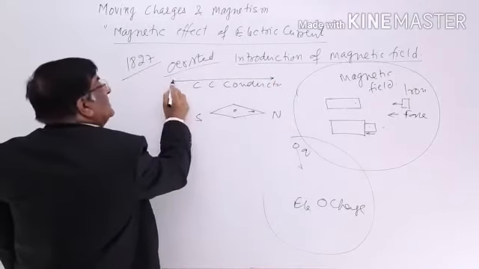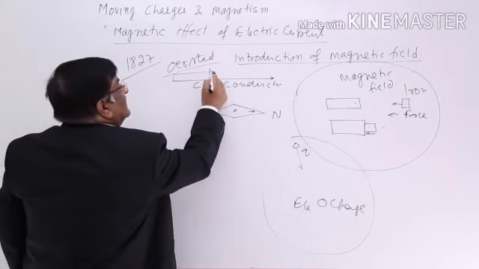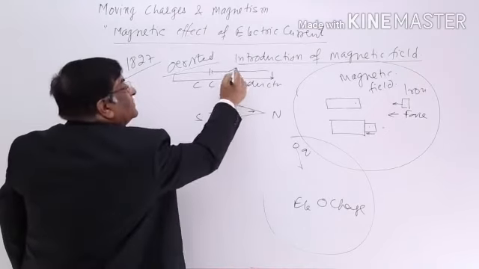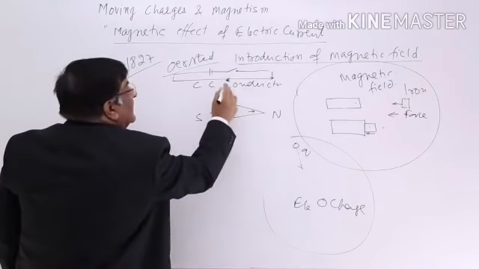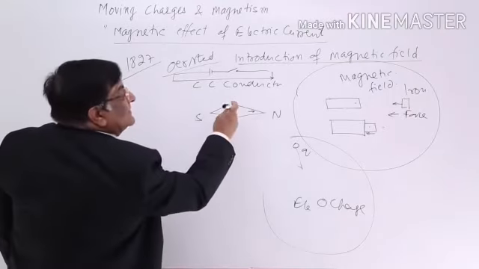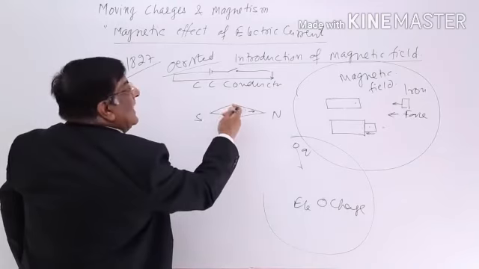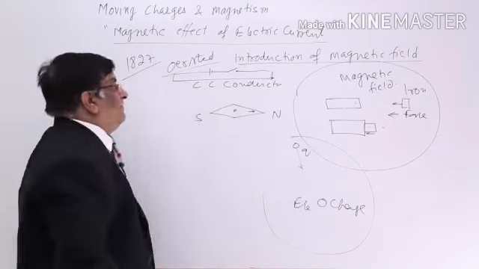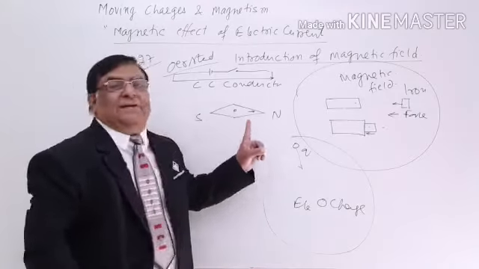Whenever he switches on the current in the circuit, a current flows here, and he will find that the magnet rotates this way. When he switches it off, it comes back to its position. Now, how can one magnet rotate?